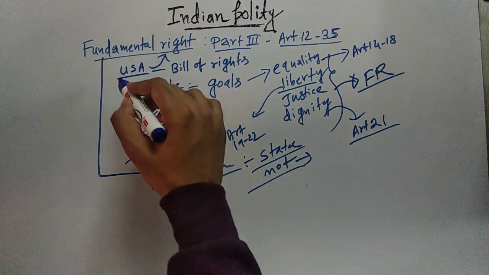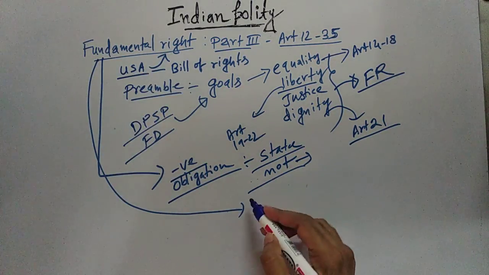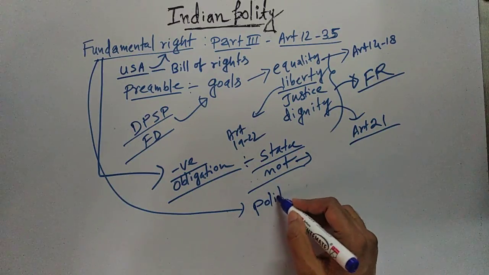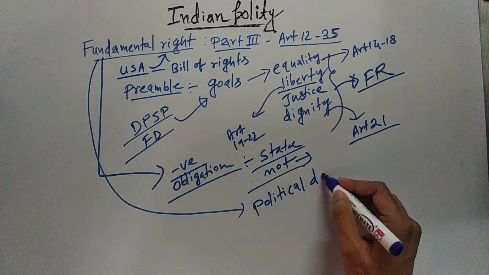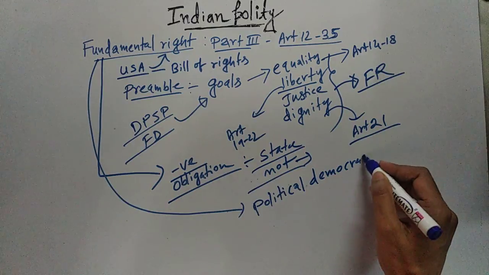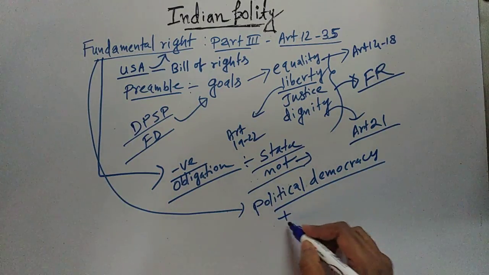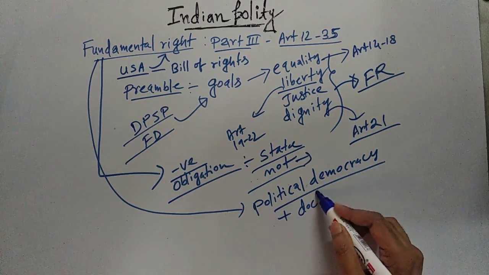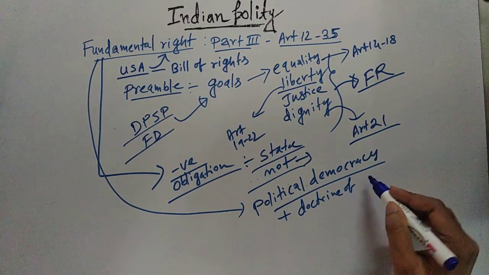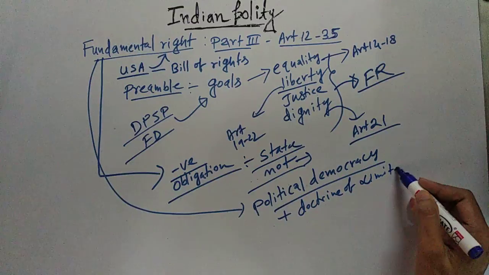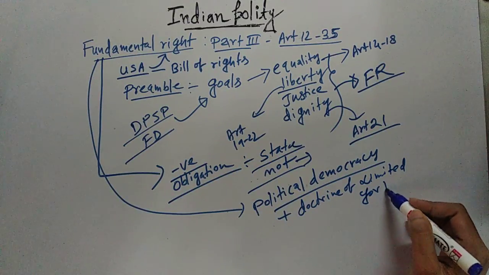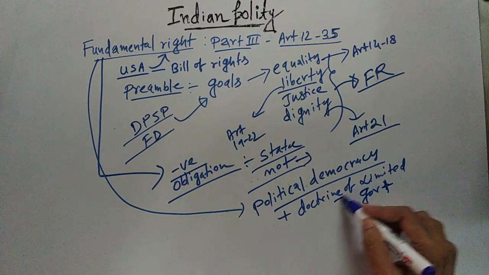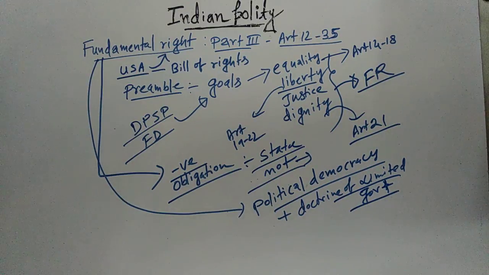And fundamental rights ensure political democracy. It ensures political democracy, and also fundamental rights ensure the doctrine of limited government. The doctrine of limited government means the government should not have unlimited power. The government should act with limited power.